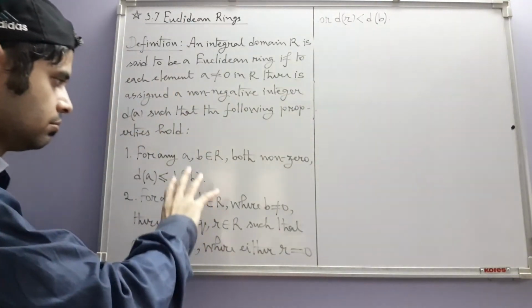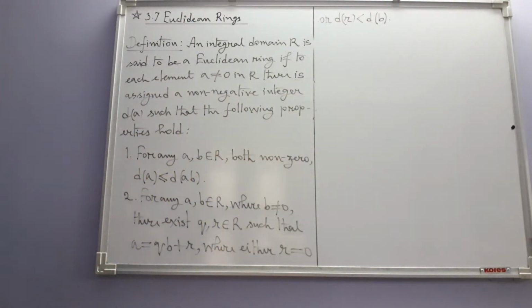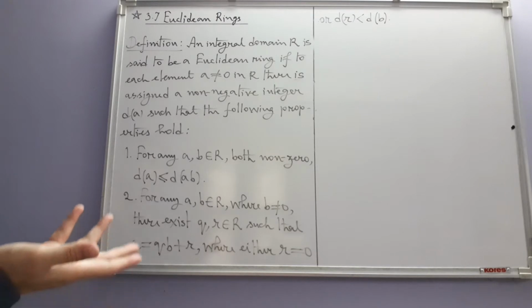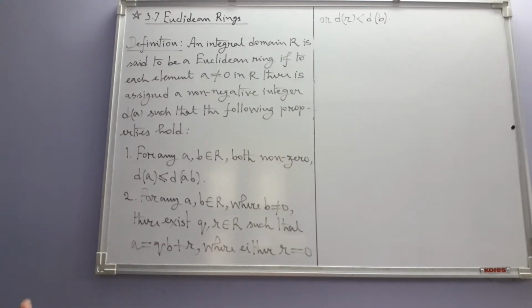So considering the source of this definition, it is natural that the ring of integers is a Euclidean ring.